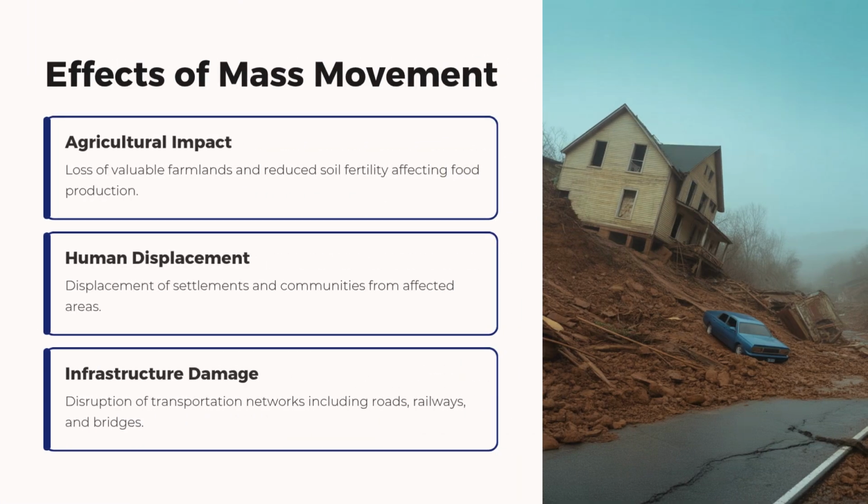Effects of mass movement. Agricultural impact. Loss of valuable farmlands and reduced soil fertility affecting food production. Human displacement. Displacement of settlements and communities from affected areas. Infrastructure damage. Disruption of transportation networks including roads, railways, and bridges.